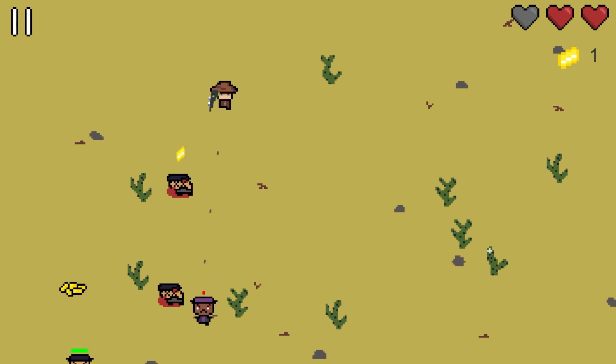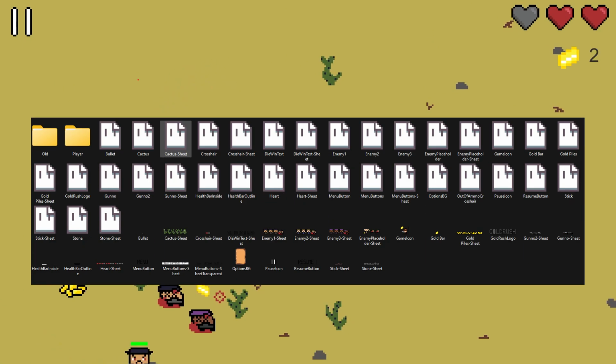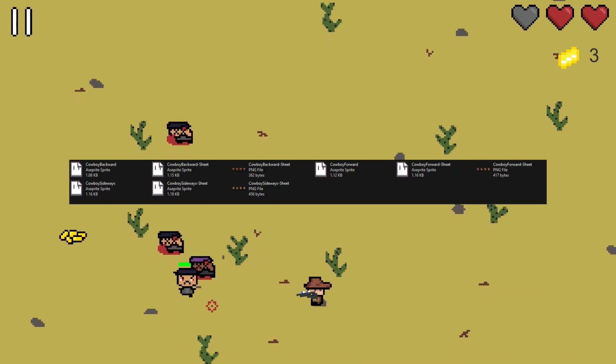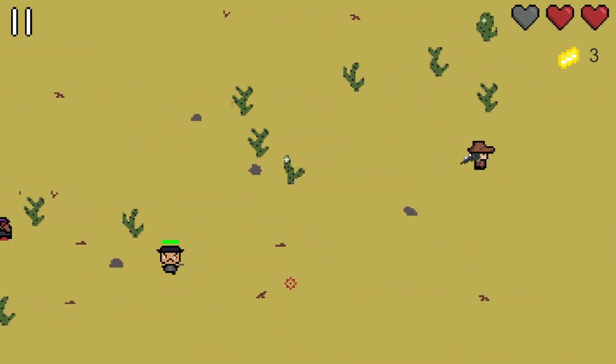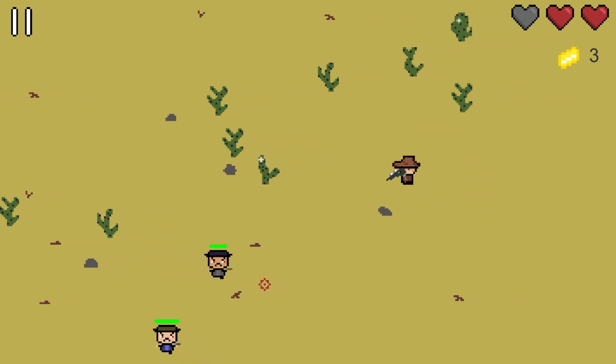The game was created over about 3 weeks in Unity, including the creation of the art assets, which were all originally created for the project. The player spawns in a world full of enemies and piles of gold, which they must collect to increase their score before they die or have won by killing all the enemies and collecting all the gold available.